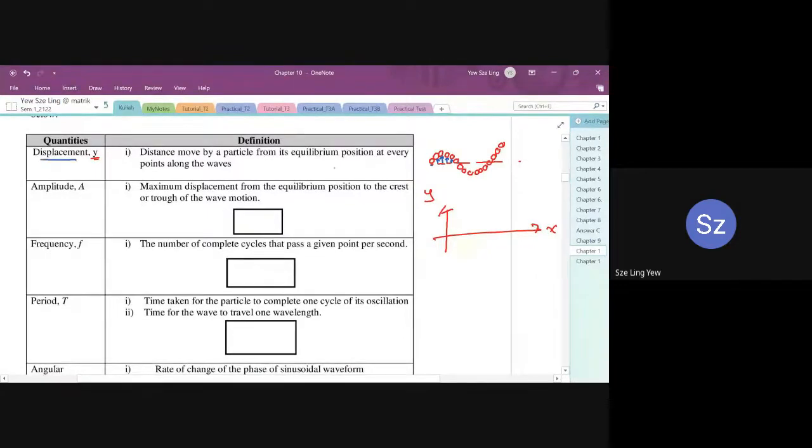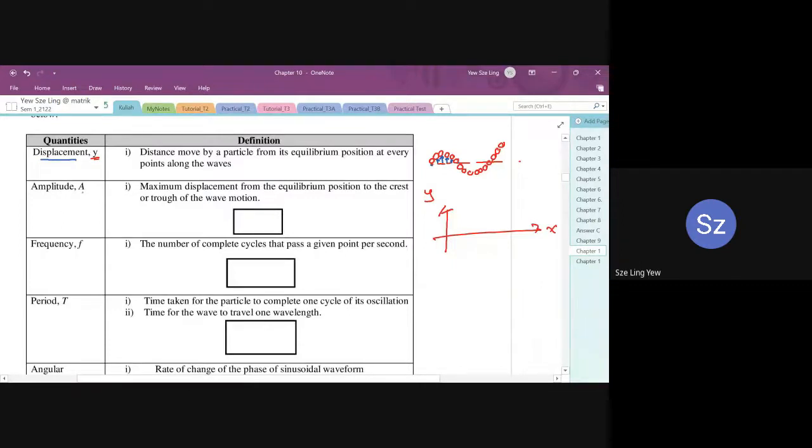Okay, displacement Y. So when we talk about displacement, we are referring to the particles, because the particle is oscillating along its equilibrium position. It keeps repeating the same path. The only difference is the direction of oscillation, going up and down, but along the same path. So we use displacement to describe the distance traveled by the particles, and then we use the term distance to describe the wave propagation, the wave motion. So you have to be careful with the terms used in this chapter.